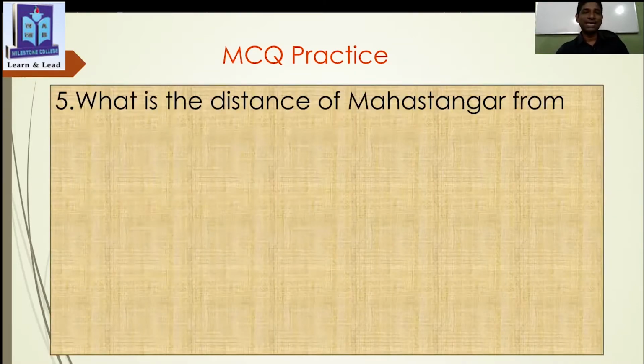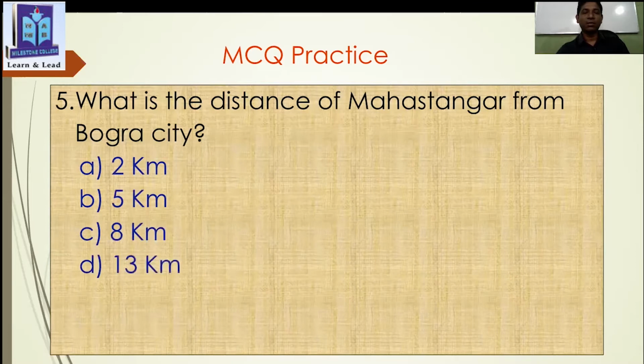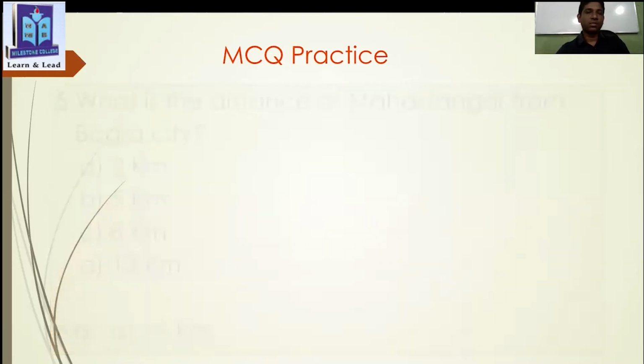Now, student, question number 5. What is the distance of Mahasthangarh from Bogura city? Can you guess the answer? Yes, first point here, 2 km, 5 km, 8 km, 13 km. Yes, the answer is 13 km. Thank you very much. Now, student, next question, question number 6.